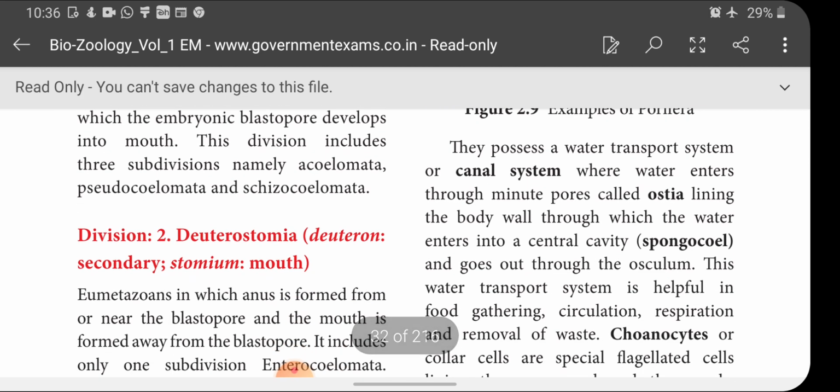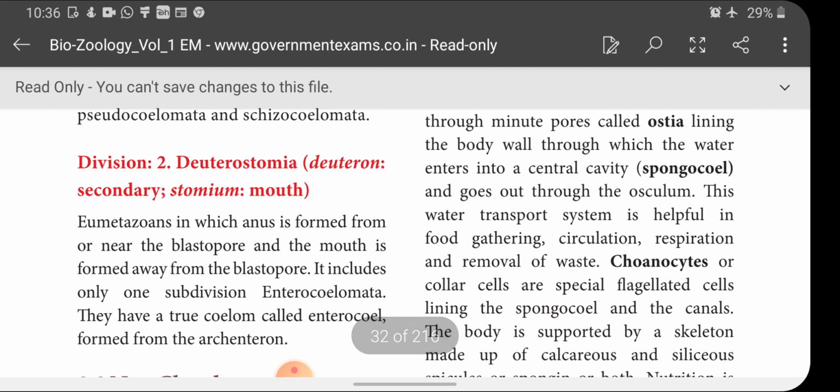Next, Deuterostomia. Eumetazoans in which the anus is formed from or near the blastopore and the mouth is formed away from the blastopore. It includes only one subdivision, Enterocoelomata. They have a true coelom called enterocoel formed from the archenteron.